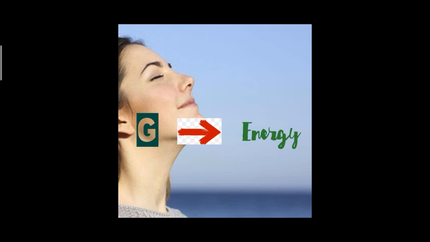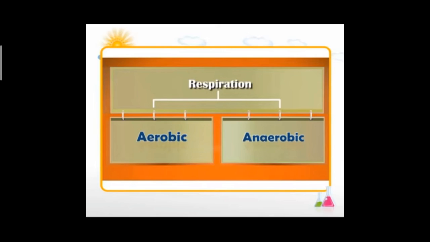Respiration takes place in the cells of all organisms, so we can call it cellular respiration. Respiration takes place in the presence of air and in the absence of air also. So there are two types of respiration. The first one is aerobic respiration and the second one is anaerobic respiration.